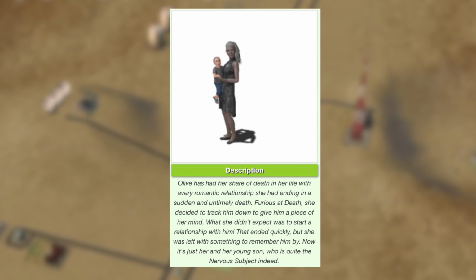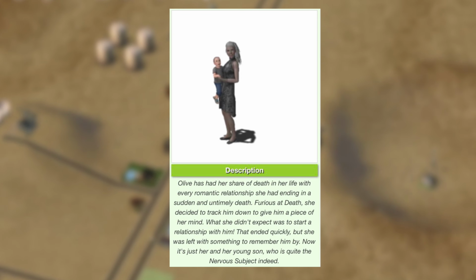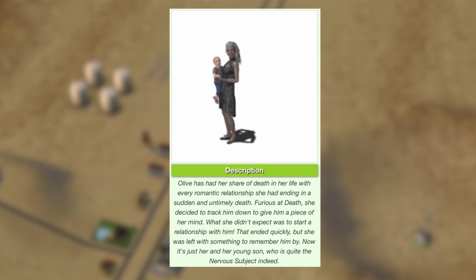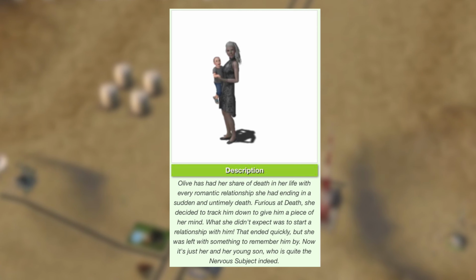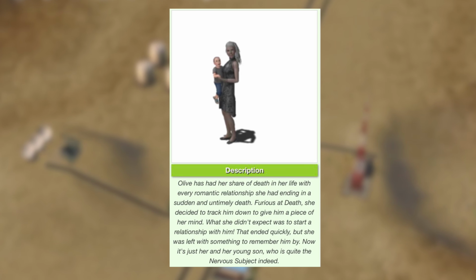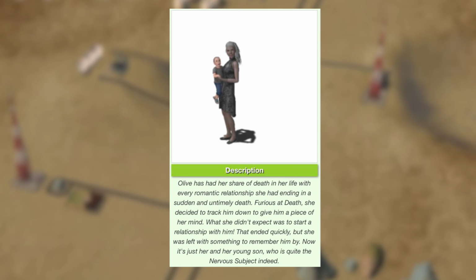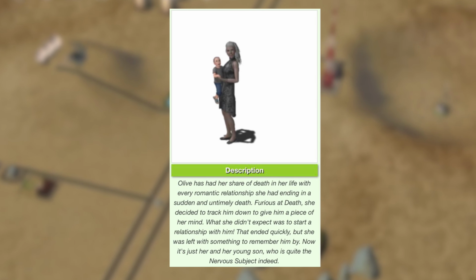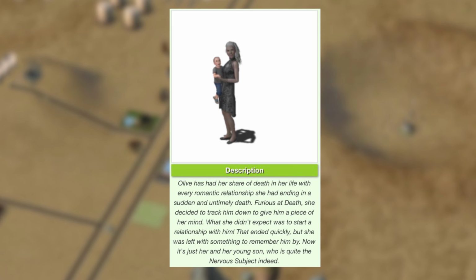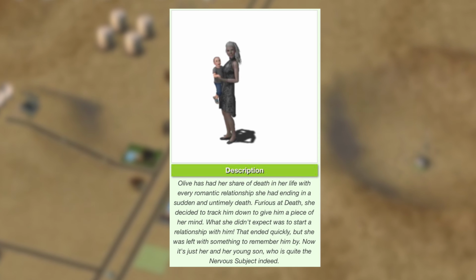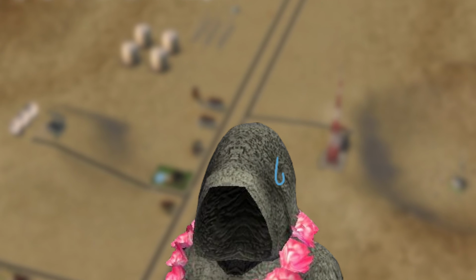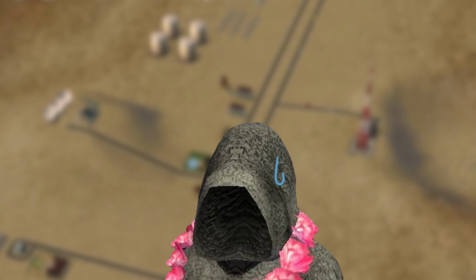The bio reads, "Olive has had her share of death in her life, with every romantic relationship she had ending in a sudden and untimely death. Furious at death, she decided to track him down and give him a piece of her mind. What she didn't expect was to start a relationship with him. That ended quickly, but she was left with something to remember him by. Now it's just her and her young son, who is quite the nervous subject indeed." So Nervous is Grim's child.